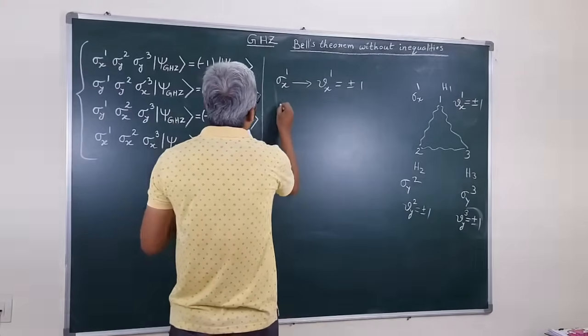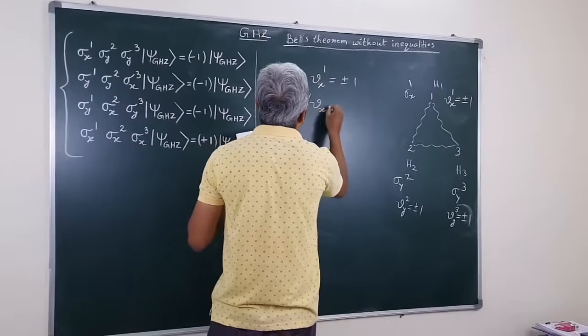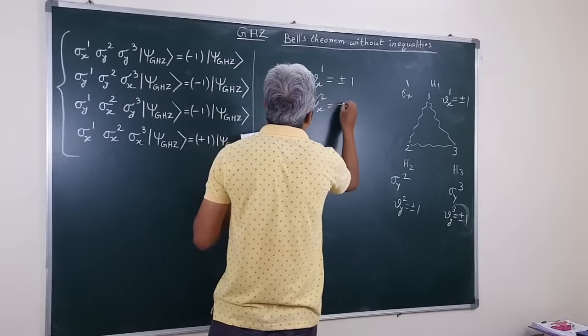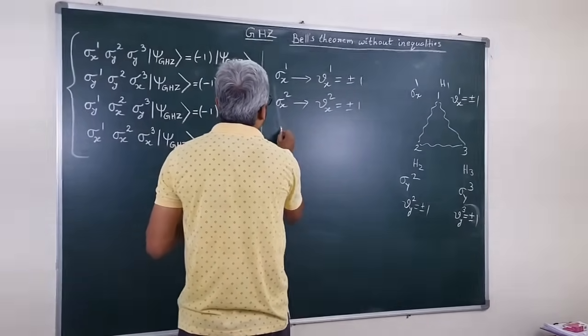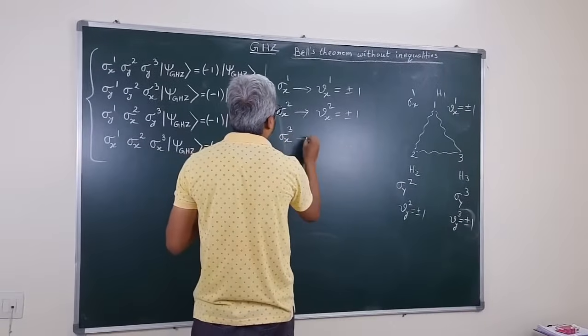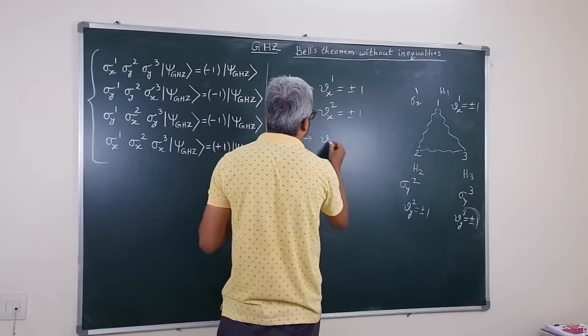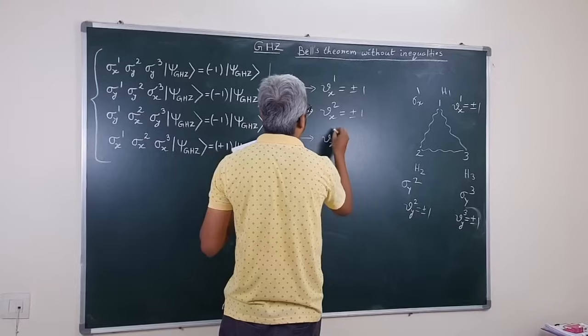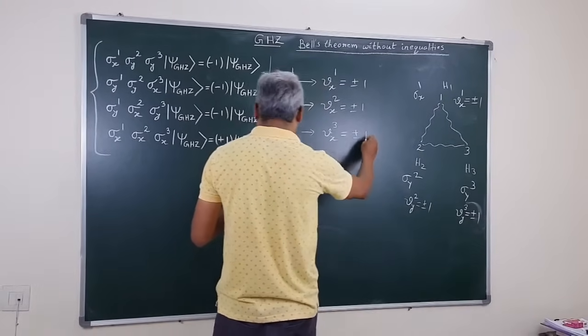For sigma x2, the value assignment is vx2, equal to plus 1 or minus 1. For sigma x3, a local measurement, we assign the value according to a local realistic hidden variable model as vx3, which can take the values plus 1 and minus 1.